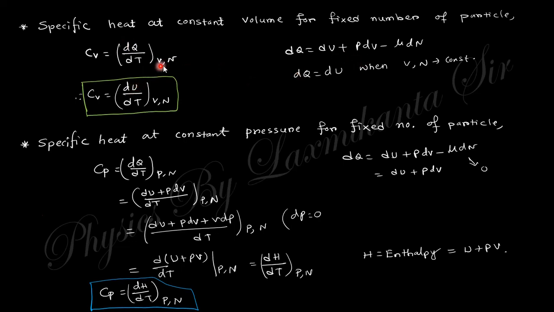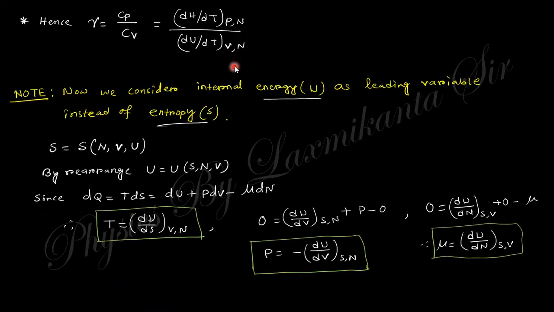After that, the specific heat at constant volume, that is dQ by dT. Because here the volume and number of particles are constant, these two terms are 0, so dQ equals dU. So Cv equals dU by dT at constant V and N. Similarly, for constant pressure, dQ equals like that, this term will be 0, and since the pressure is constant, dP equals 0. So you can add this, and the result is dU plus P dV, which is H. So Cv equals dU by dT and Cp equals dH by dT, where U is the internal energy and H is the enthalpy. Their ratio gives you like that.